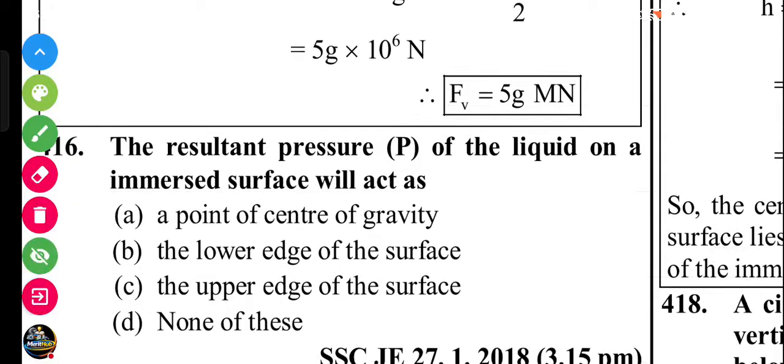The resultant pressure of liquid on the immersed surface will act at a point: center of gravity, lower edge of the surface, upper edge of the surface, none of these.